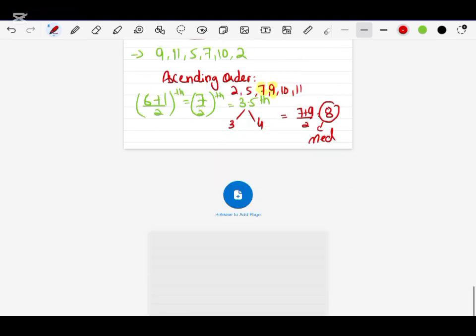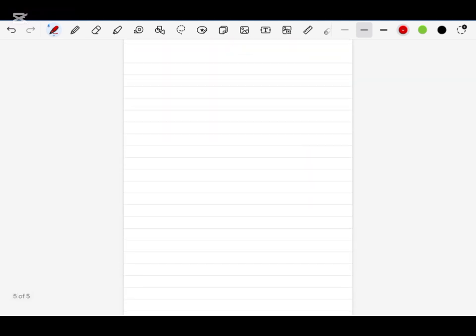Now, the next concept is mode. Mode is very simple. Mode is known as the most common value, or we can say the most frequently occurring value. Most common value in data. A most frequently occurring value is also known as the mode.